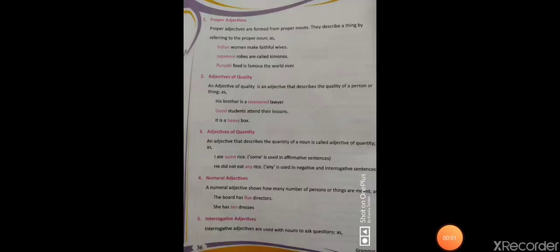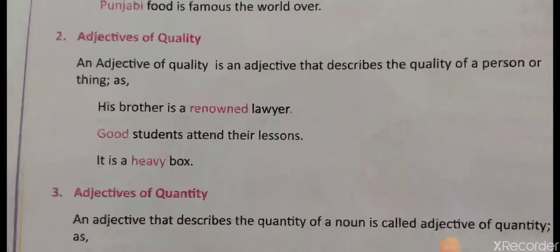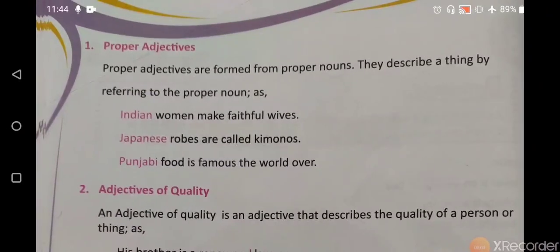Okay, so the first one is proper adjectives. These are the adjectives that are formed from proper nouns, and we have already studied what proper nouns are. Proper nouns are the name of a person, place, or animal. So the adjectives that are formed from proper nouns are known as proper adjectives.